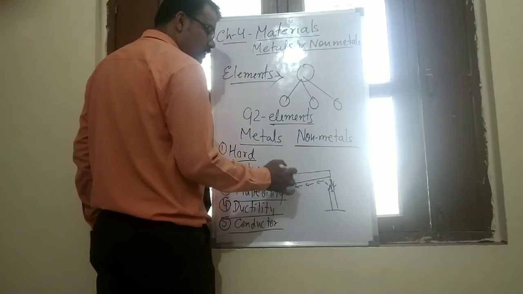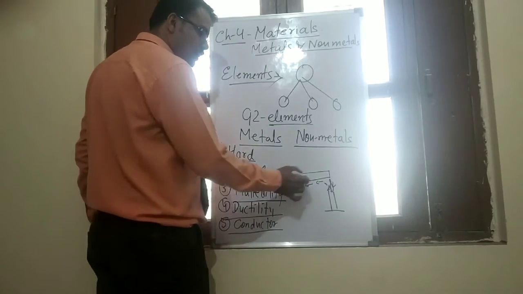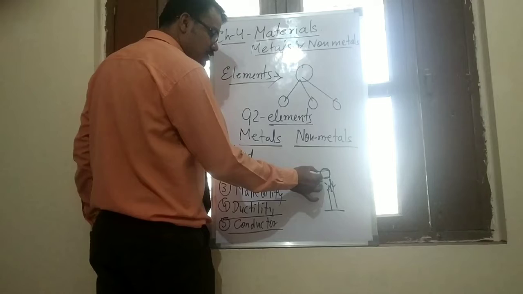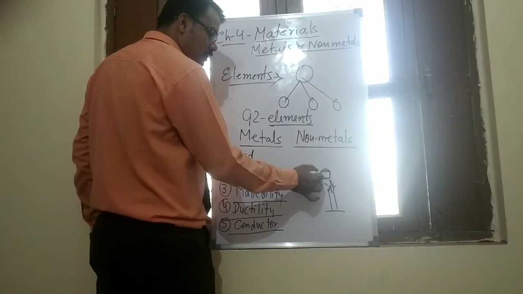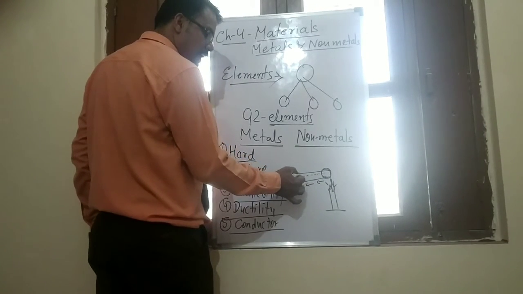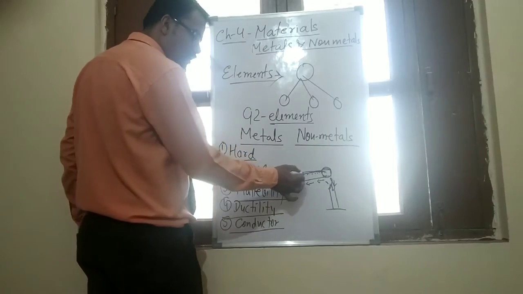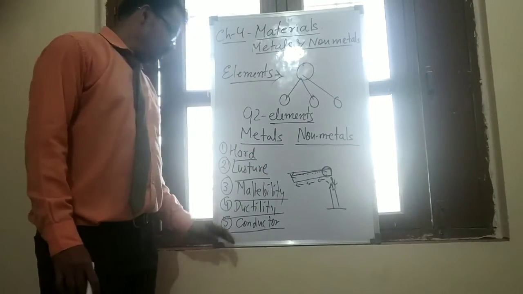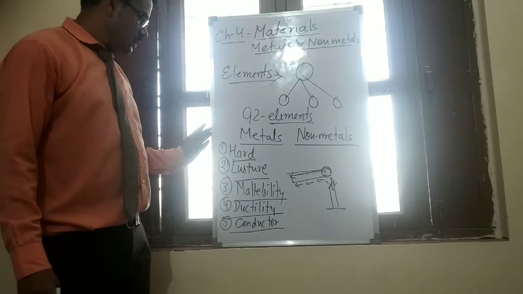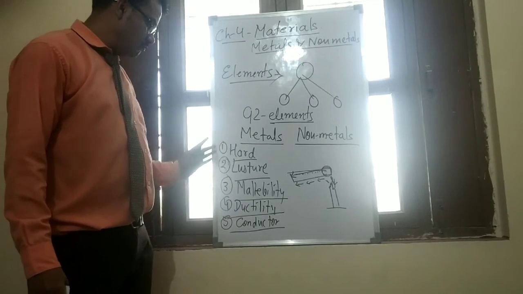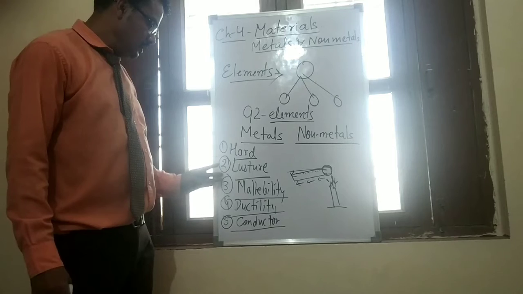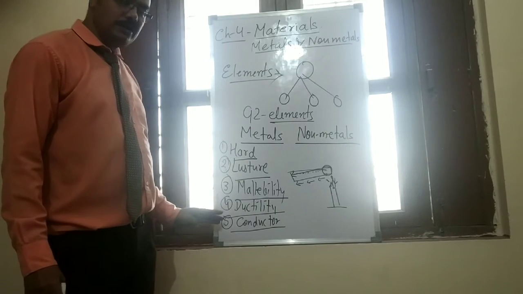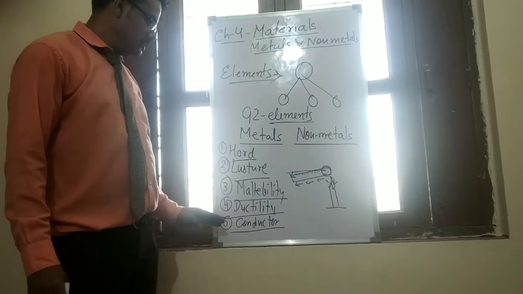Because metal is a good conductor of heat, the first particles get heated and slowly the neighbouring particles get heated, so the heat moves from one corner to the other.